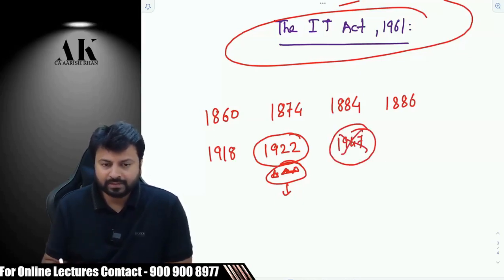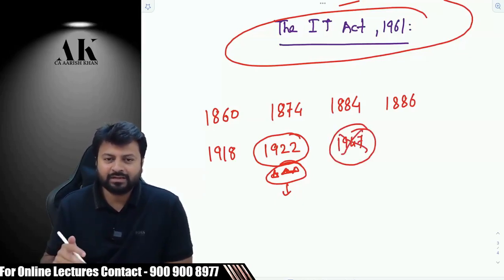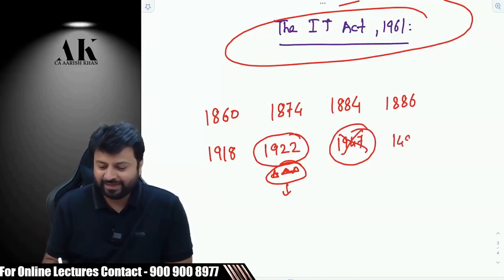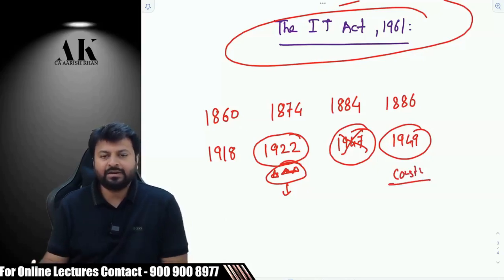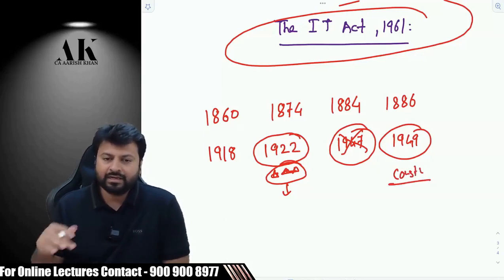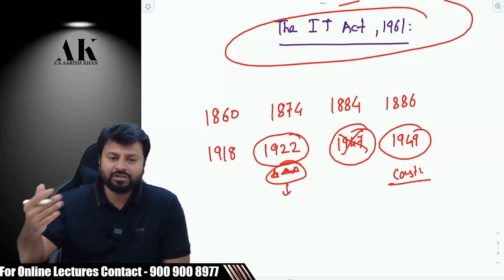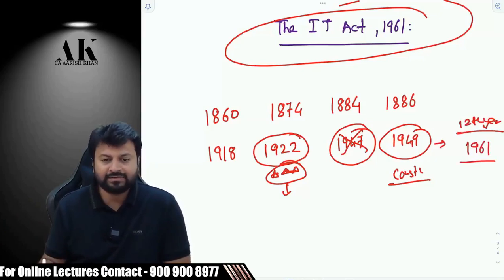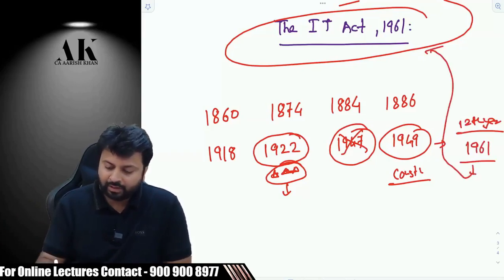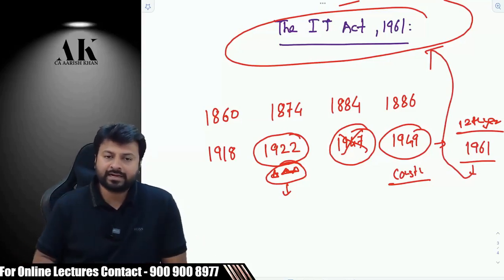Obviously, that was the year of independence. We will fight and get independent, or we'll bring income tax law. So in 1949, what happened? We got our constitution, right? On 26th November, the constitution was drafted, and on 26th Jan 1950, the constitution was actually in practice. Then in the 12th year of Republic, that is 1961, we brought what? We brought our own income tax law, that is Income Tax Act 1961.